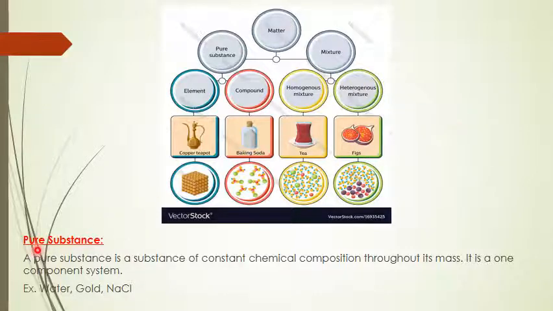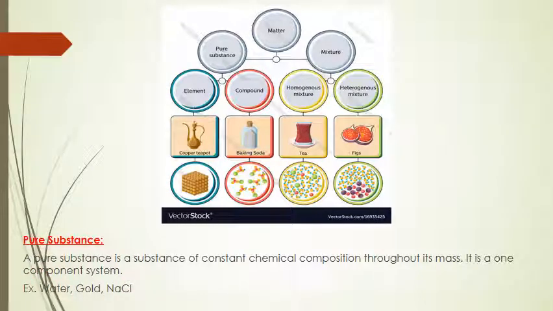Now we can define pure substance. A substance of constant chemical composition throughout its mass is called a pure substance. So it is a one component system. Examples may be water, gold, or NaCl. You can observe that for water, gold and NaCl, the chemical composition of each material is the same. That is the reason why we can call these pure substances.